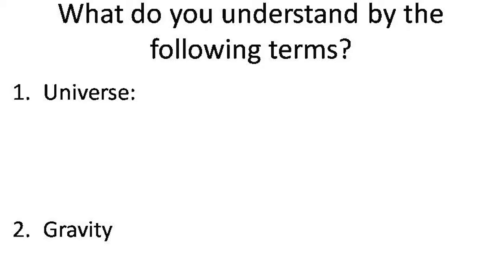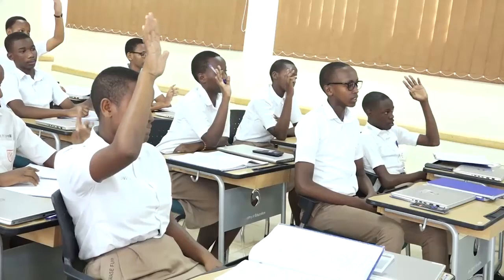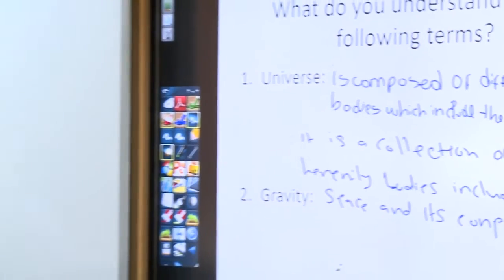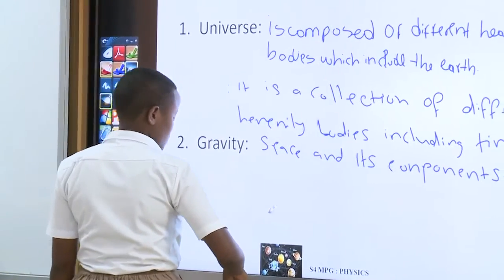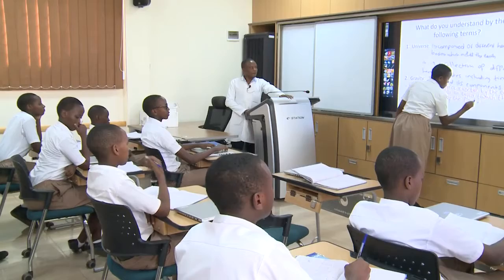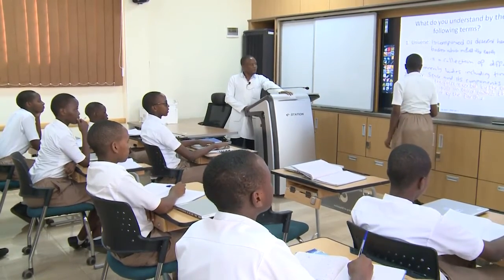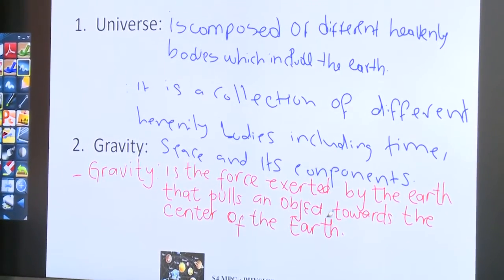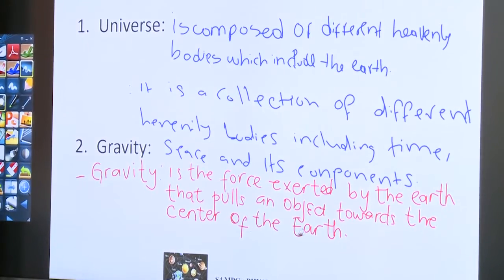What do you think about this gravity? Gravity is the force exerted by the Earth that pulls an object toward the center of the Earth. Go and write it now. Gravity is the force exerted by the Earth that pulls an object toward the center of the Earth.